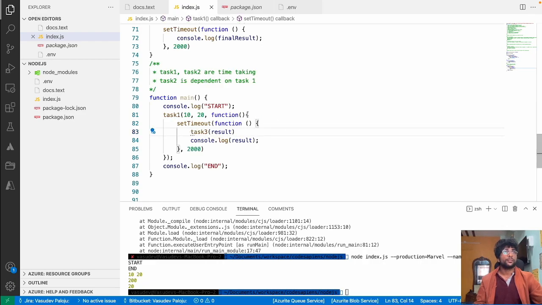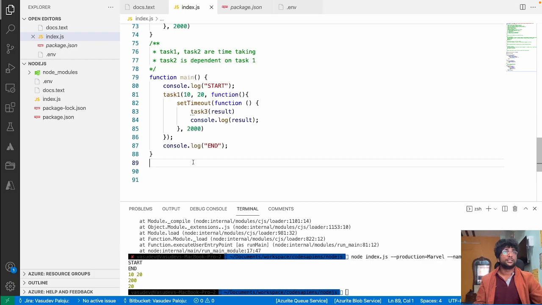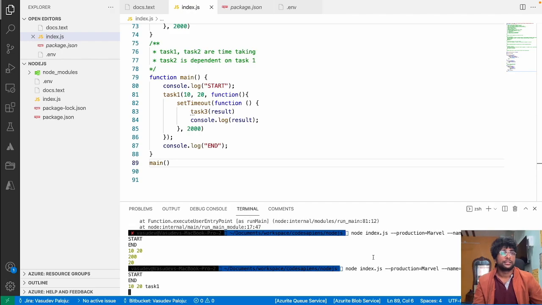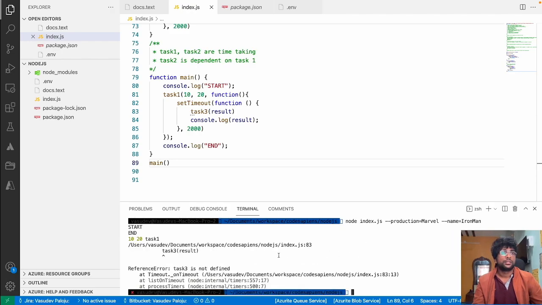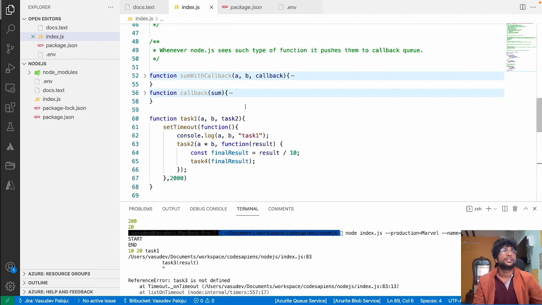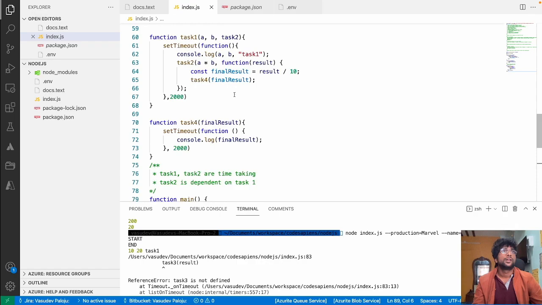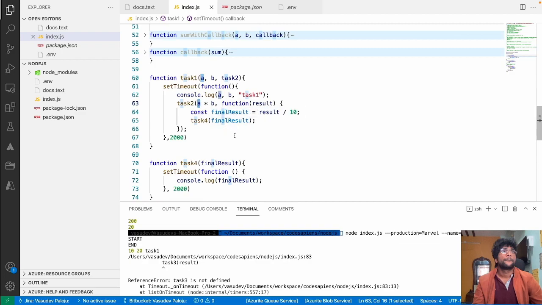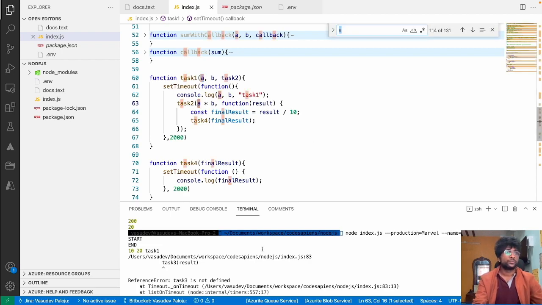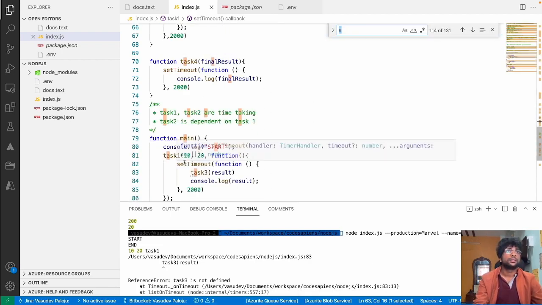Now when you run this code: start and 10, task 1, reference error, task 3 is not defined, task 3 is not defined. Where am I accessing task 3? It is on line number 83.